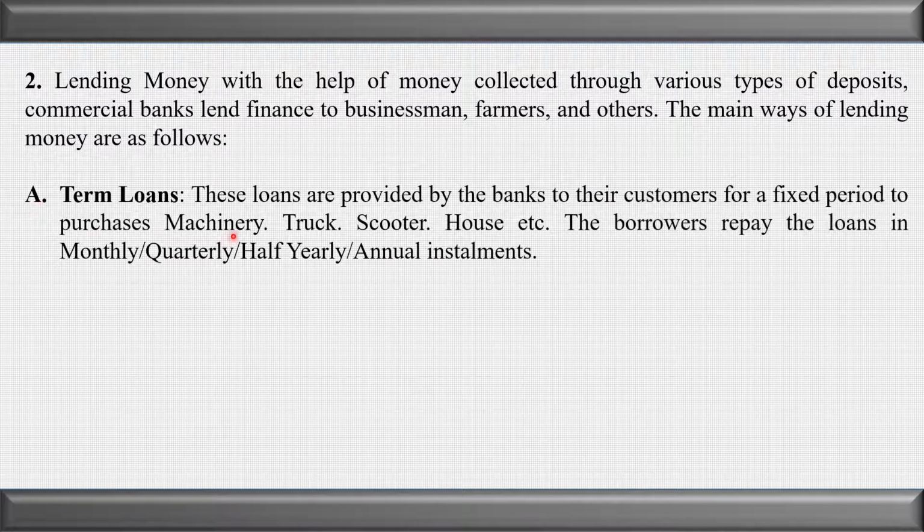Number one, term loan. These loans are provided by the bank to customers for a fixed period to purchase machinery, truck, scooter, etc. The borrowers repay the loan in monthly, quarterly, half-yearly or annual installments. Only after the lapse of the stipulated time period can he return the money, not in between. If the loan taker deposits the money before the stipulated time period, even then he has to pay the complete interest, because it is a term loan, it is being given for the stipulated time period.